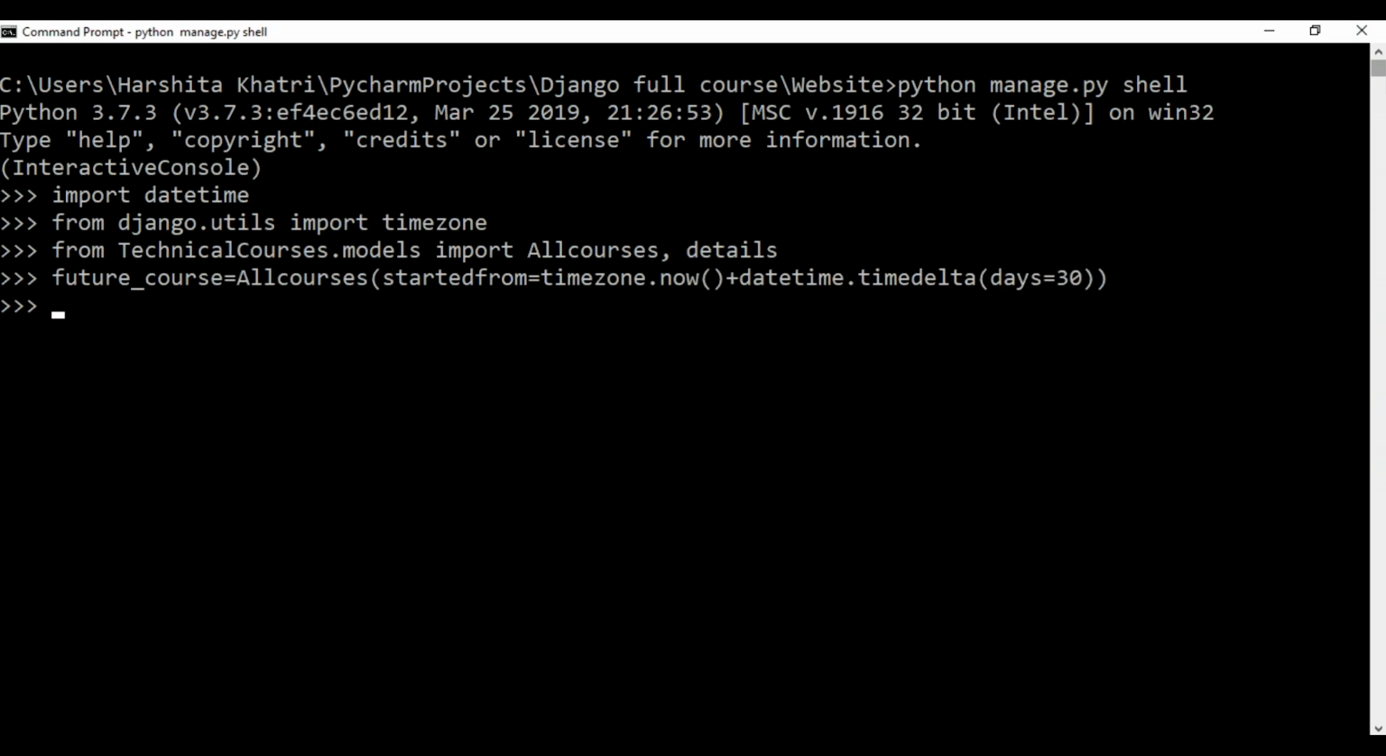So for this, I'll use the was published recently method and see what it returns. So I'll say future course. Future underscore course is the name of my variable. Dot was underscore published underscore recently. And now I'll hit enter. So as you can see over here, the course is intended to be published after 30 days. But when I use the was published recently method, it's returning true, which is actually wrong.